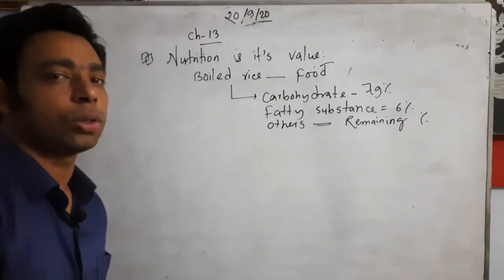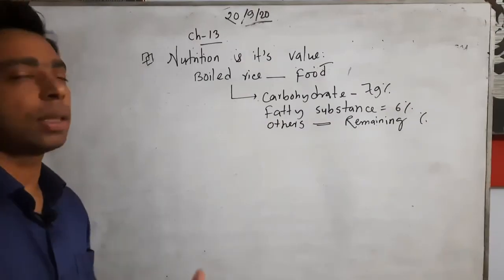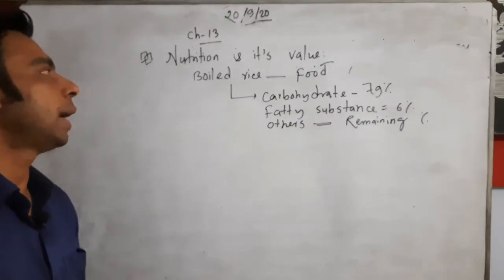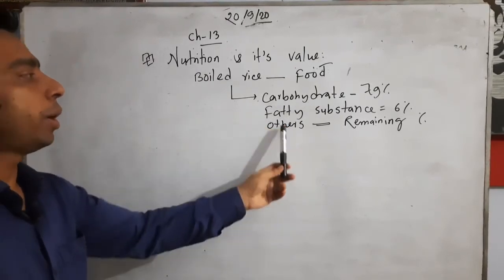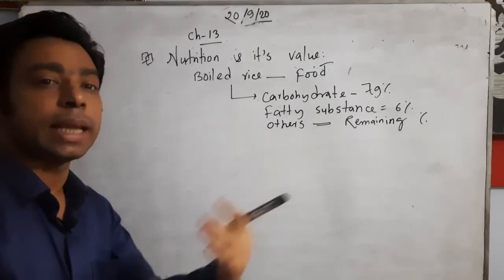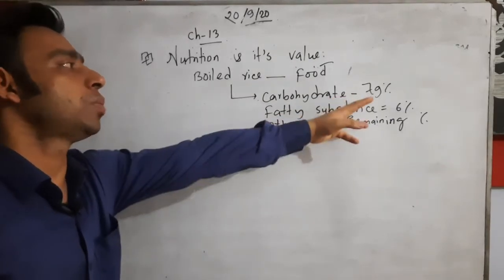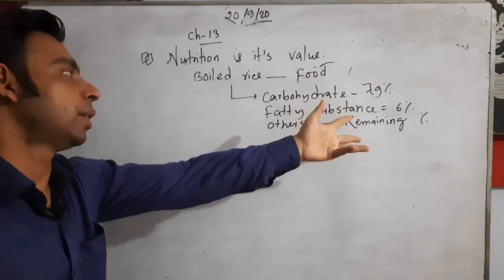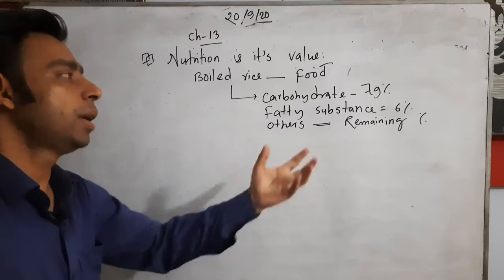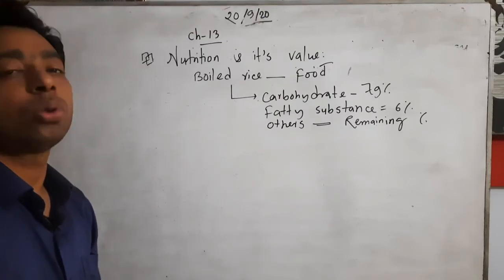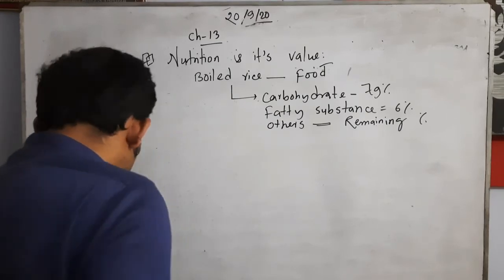I gave you an example also, but it is given in your book, that is boiled rice. We can term this as food. Boiled rice we like to eat, and that is the food. And from that food, the nutrition, we get carbohydrate, fatty substance, and others. Others means any other nutrition types that can be there, not mentioned actually. So we get around 80% carbohydrate from boiled rice. Fatty substance is 6%, and other things can be there in the remaining percentage. Okay, so this is also a part.